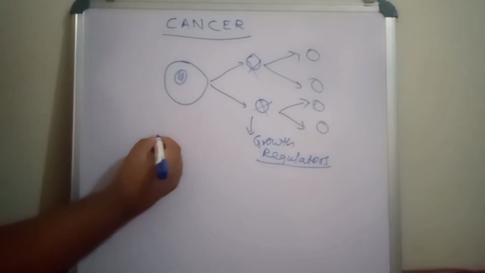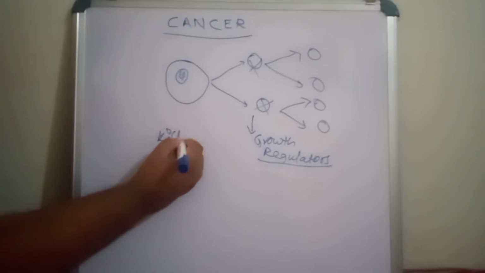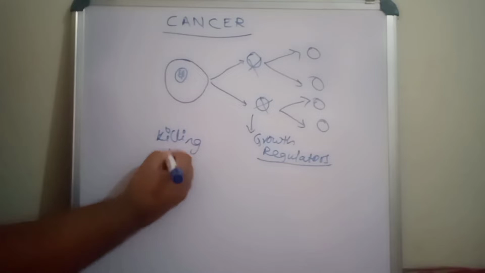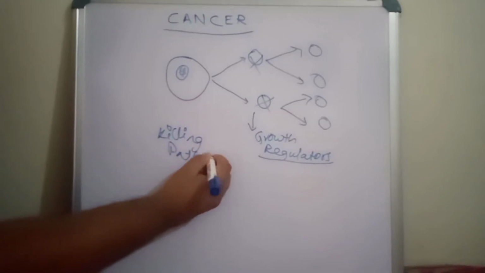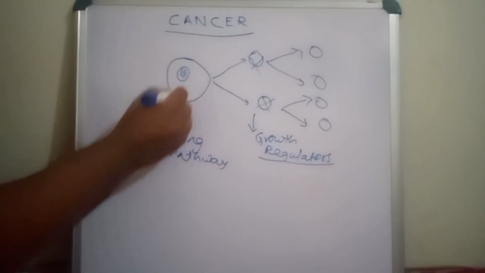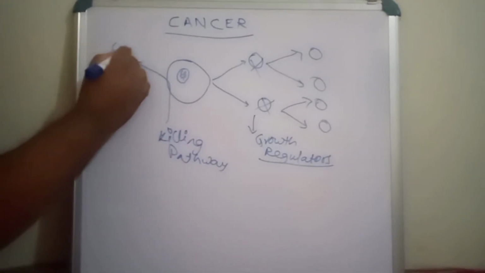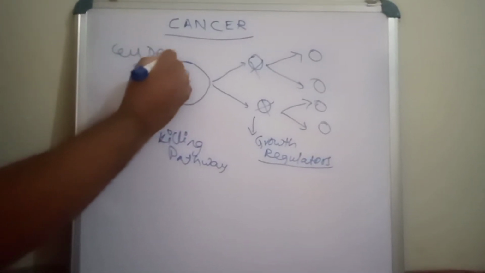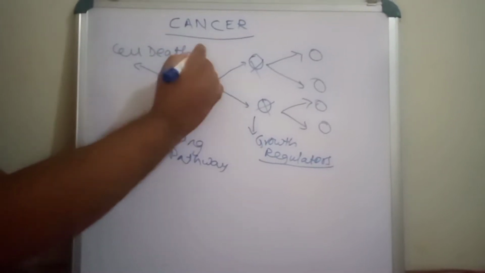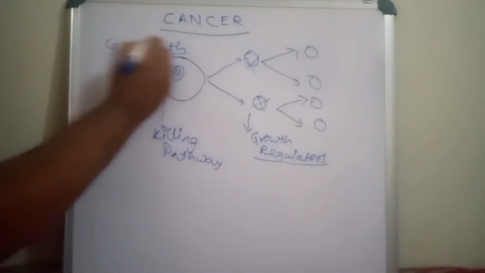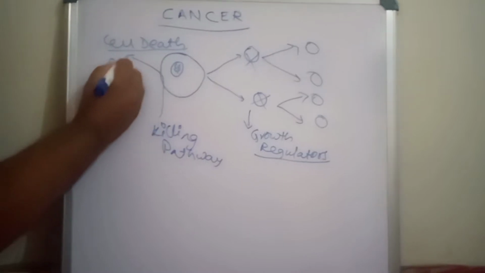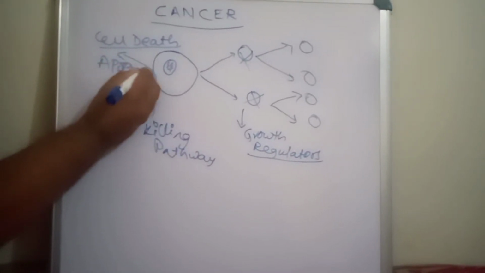The other pathway is the killing pathway. What does the killing pathway mean? Once the cell reaches maturity, it leads to cell death, and this programmed cell death is called apoptosis.